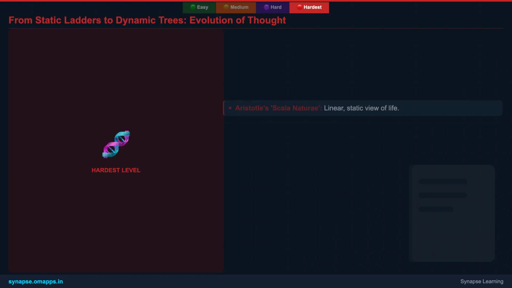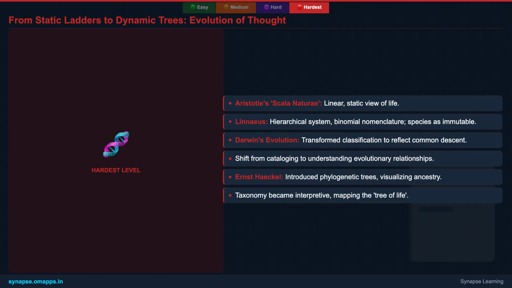The journey of classification began with early thinkers like Aristotle, who proposed a ladder of nature, a linear, static view. While Carolus Linnaeus provided the essential hierarchical structure and binomial nomenclature, even he viewed species as fixed entities. The true philosophical revolution came with Darwin's theory of evolution.